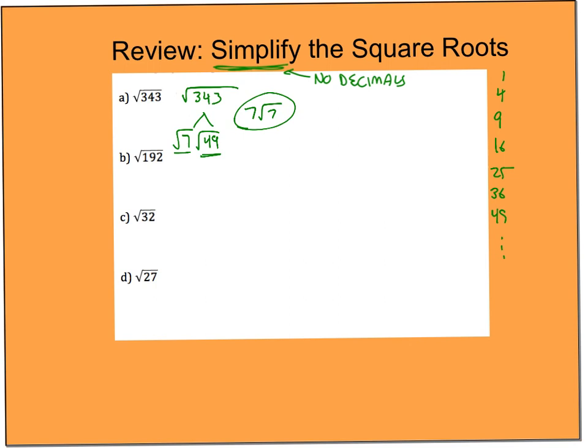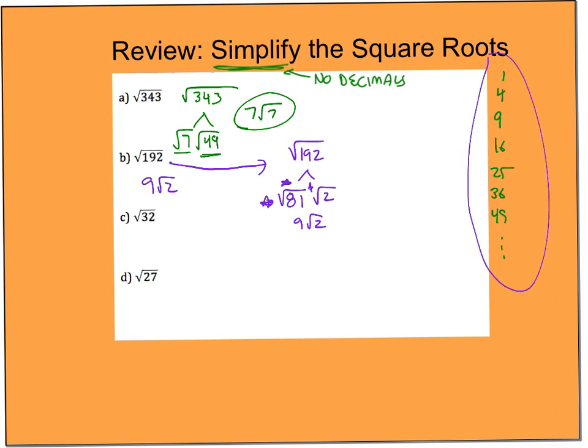All right, for B, I'll push B over here. 192. I might have to play around with that a little bit, but I recognize that that is going to be 81 times 2. And I can take the square root of 81. I can do this one. Okay, that's just going to be 9. So it's going to be 9 times square root of 2. There's my answer. Okay, so that's what I'm looking for. I'm looking for what can I divide by that's one of those. So now letter C, 32.